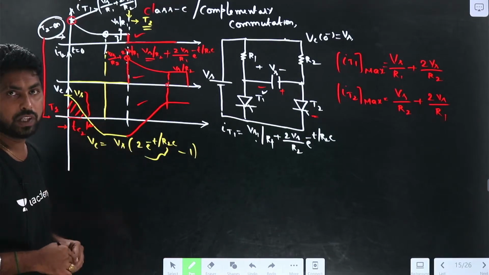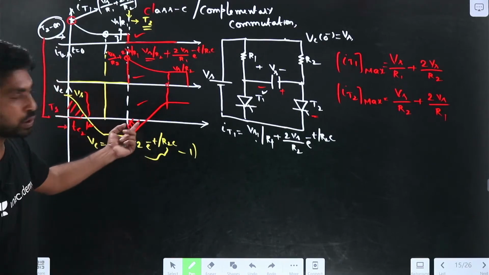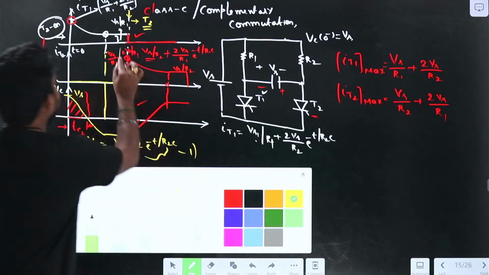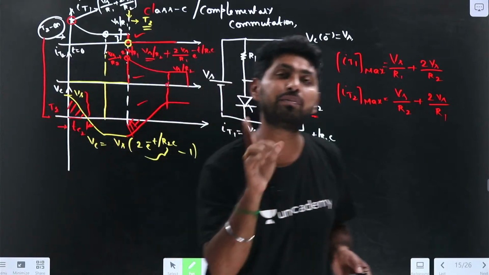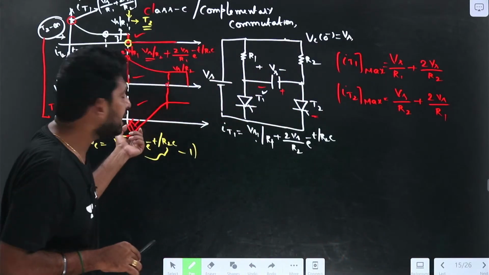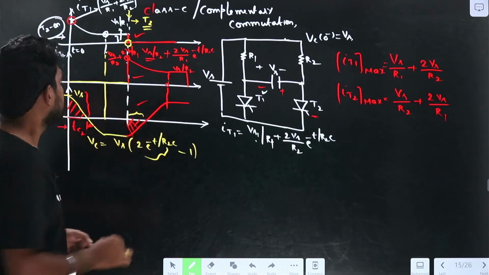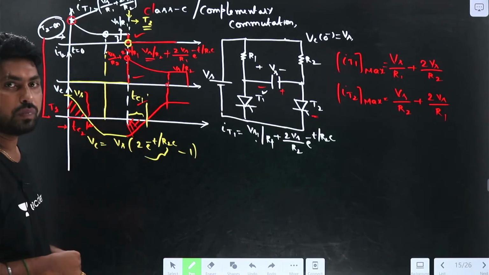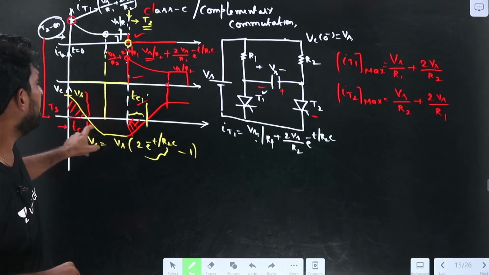And if you observe this portion, here device T1 is in off condition, and the T1 current becomes 0. Even though the T1 current is 0, we need to apply some reverse voltage to make the thyristor off. So here we are applying the reverse voltage. This portion we can call TC1. So this is the TC2 and this is the TC1.